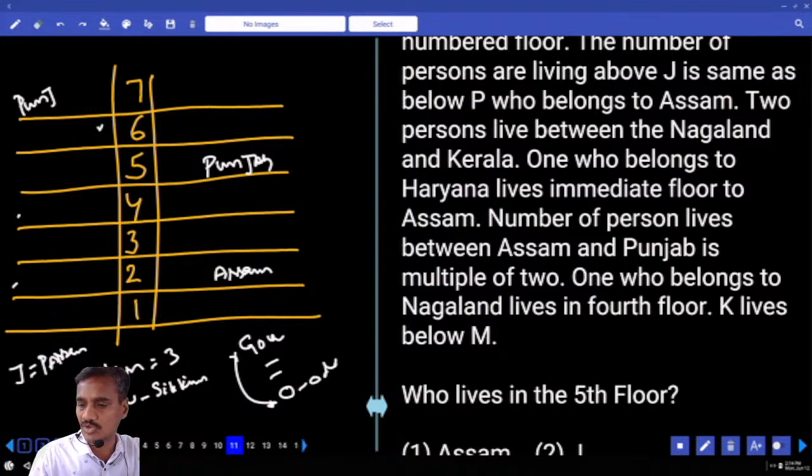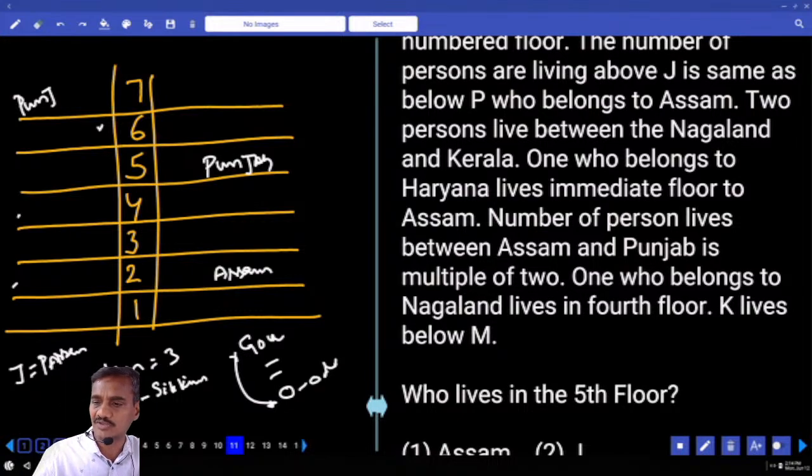Now here we have only one possibility. We have fixed Assam. Then Haryana lives on the floor immediately next to Assam, so Haryana can be either on the 1st or on the 3rd. Isn't it?